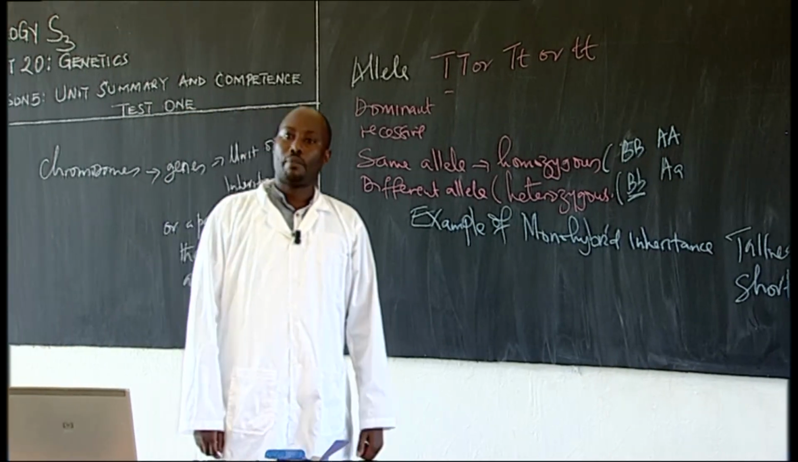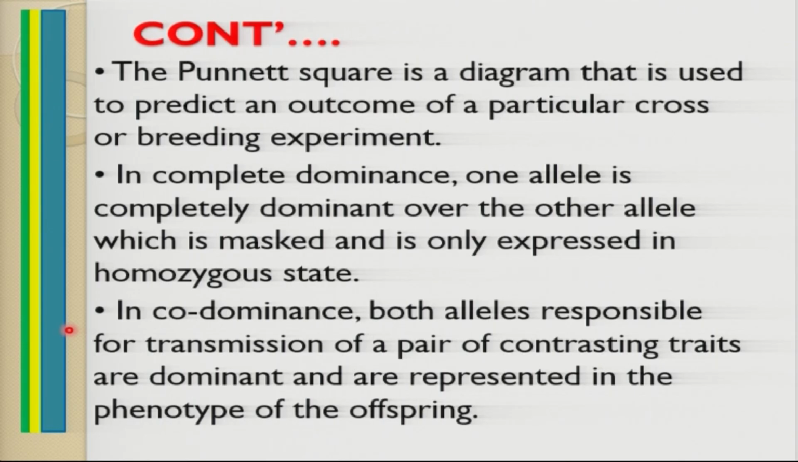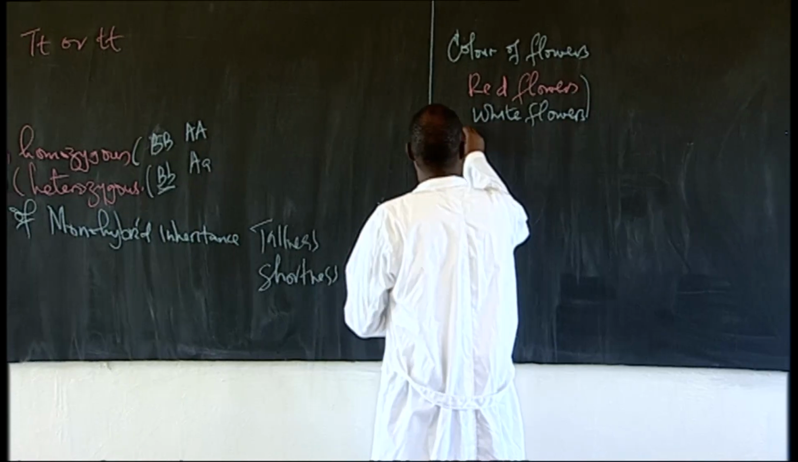There's something else I talked about, the Punnett square. What is a Punnett square? It is a diagram that is used to predict the outcome of a particular cross or breeding experiment. Let me use an example, if you are still following me very well. Example of a Punnett square. Punnett square method.